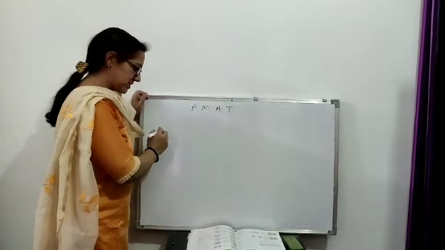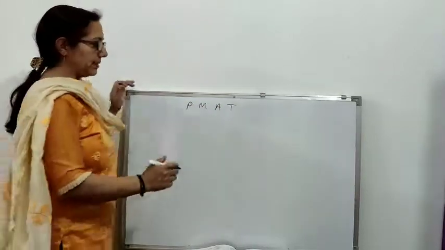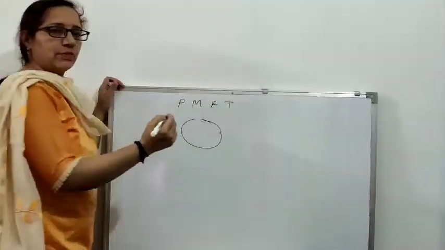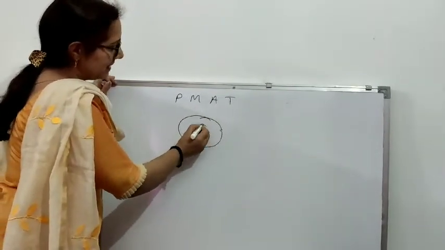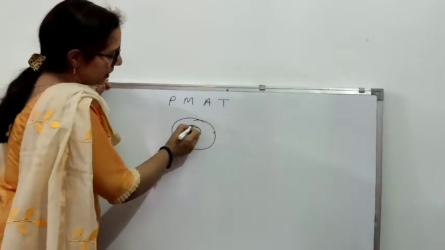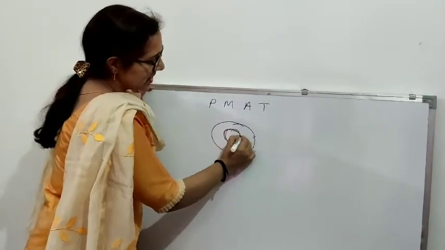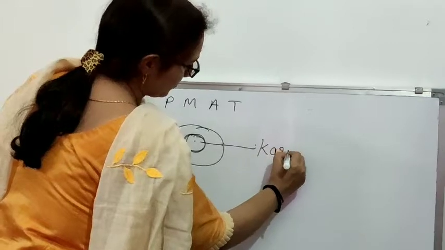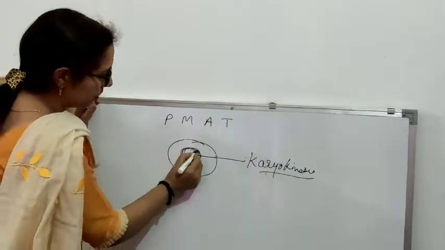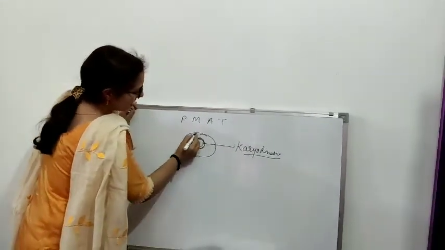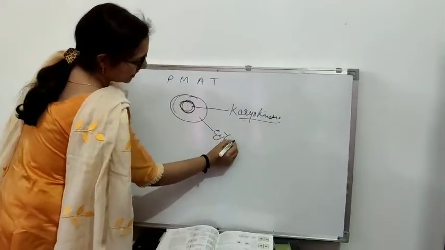So mitosis and meiosis, 2 cell divisions were there. Actually what happens, we have a whole cell. I have already shown you the figures in your book. This is a cell, and inside the cell there is a nucleus. When the nucleus is getting divided, all this division which is going on inside the cell is called karyokinesis. The division of a nucleus only is called karyokinesis. When the cytoplasm outside starts dividing, this is called cytokinesis, right?